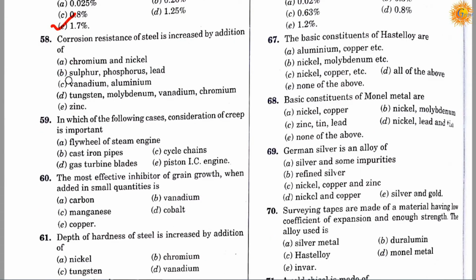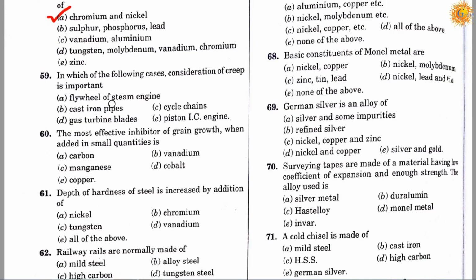Question number 58. Corrosion resistance of steel is increased by addition of option A, chromium and nickel. Option B, sulfur, phosphorus, and lead. Option C, vanadium, aluminium. Option D, tungsten, molybdenum, vanadium, chromium. And option E, zinc. Correct answer is A, chromium and nickel. Corrosion resistance of steel is increased by addition of chromium and nickel.